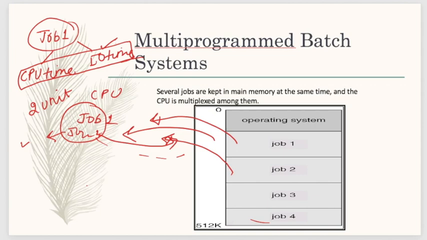With the help of this, the advantage we get is that no starvation occurs. What is starvation? Let's suppose job 4 is waiting forever and is not getting the chance to be scheduled for the CPU. By the limit of the time quantum, we can resolve the starvation problem. Got it? So this is called multitasking. Actually, multitasking is an extension of multi-programming. So I think now everything is clear to you.